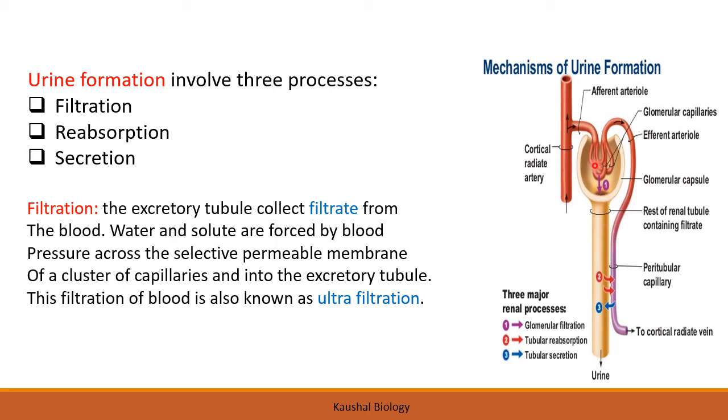Now this filtrate will have urea, uric acid and various nitrogenous waste material. But along with that, some glucose molecules are also filtered over here. Some amino acids are also filtered over here. Some other important materials are also filtered, because this is having a porous nature. So along with the impurities, some important materials are also filtered here, and filtrate is formed.